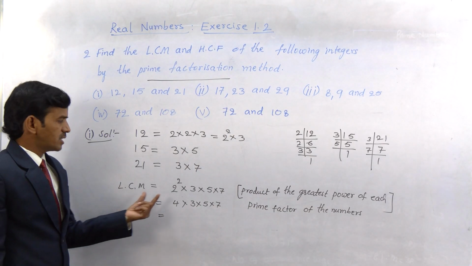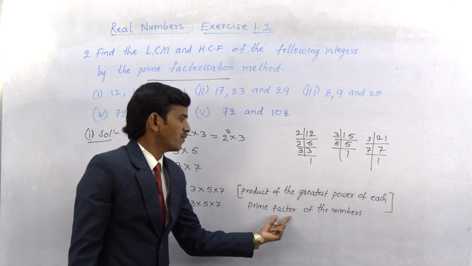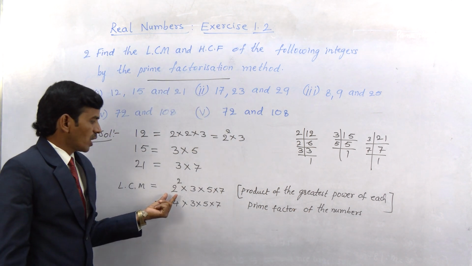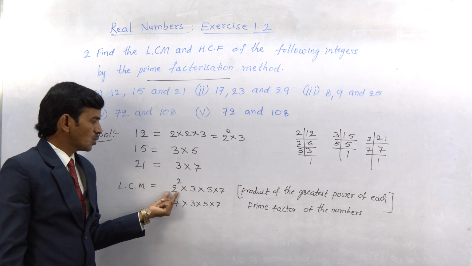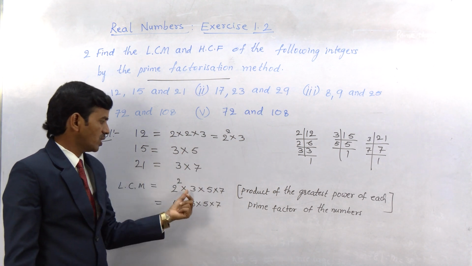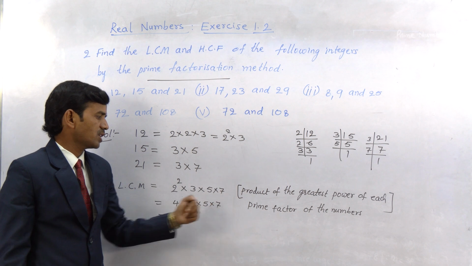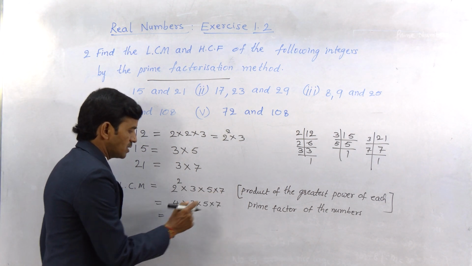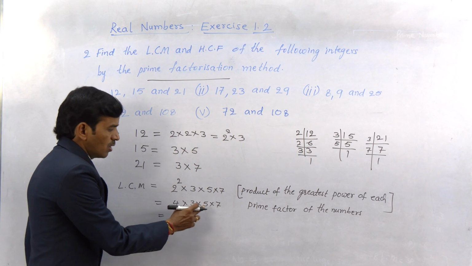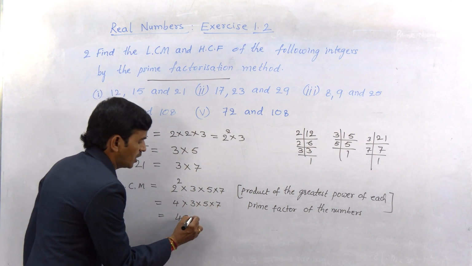So LCM is the product of the greatest power of each prime factor of the numbers. So consider the greatest power in each number: 2 square, 3 with highest power is only 3, 5 with highest power only 5, 7 with highest power 7. Their product is 4 into 3 into 5 into 7. 4 threes are 12, 12 fives are 60, 60 sevens are 420.